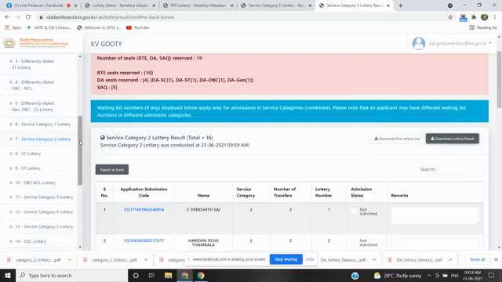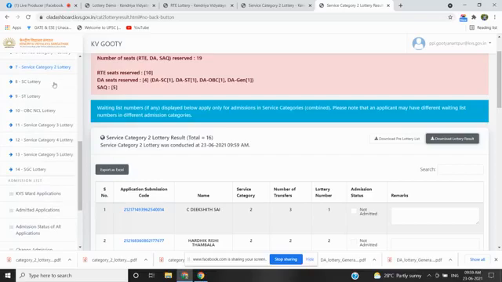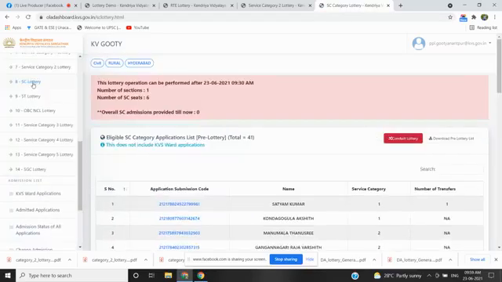And the next lottery that we are going to conduct is the SC lottery. The total sanctioned seats are 40, and 15% reservation will be given to the SC candidates. 15% reservation in 40 seats is 6. Total 6 candidates will be selected from the SC community.